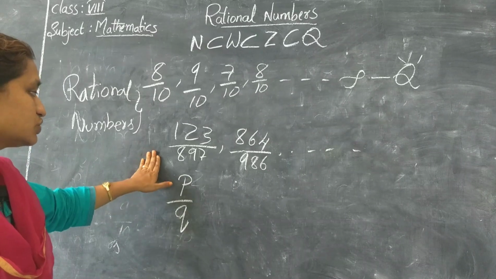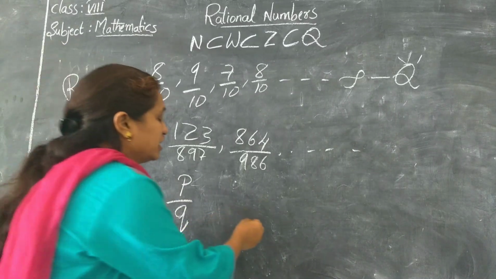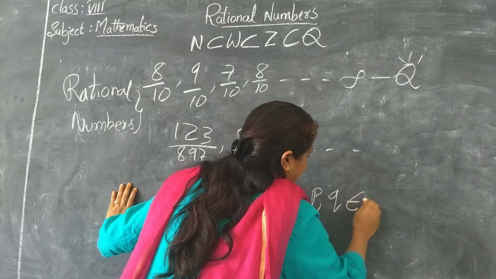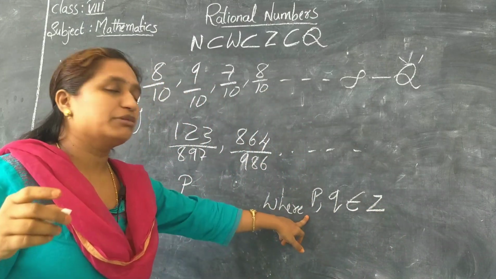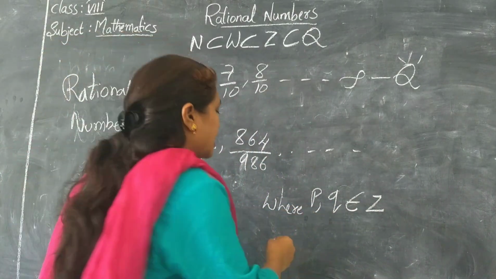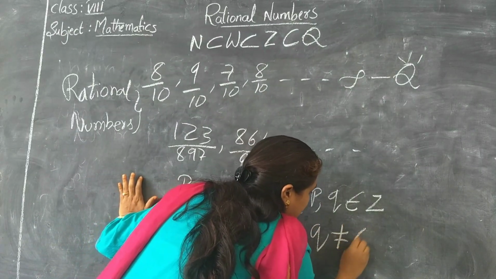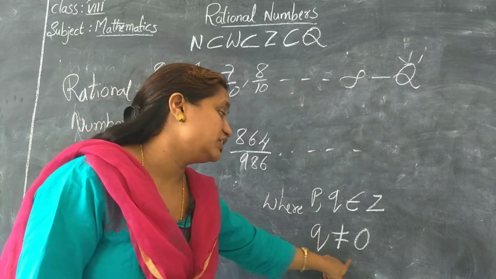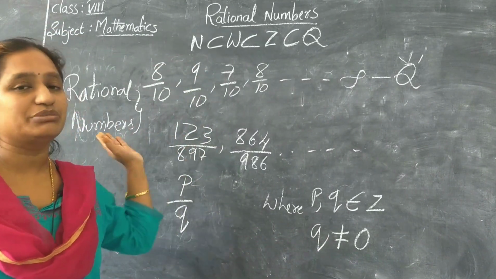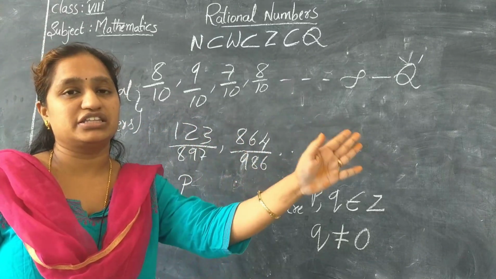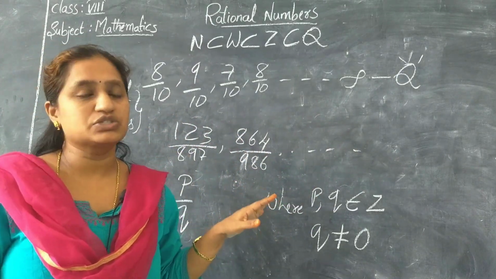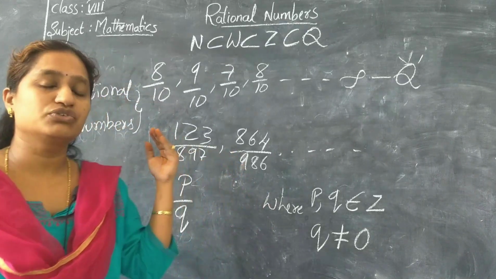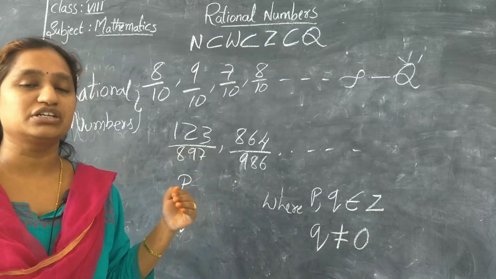So these numbers are in the form of P by Q, where P comma Q belongs to integers and Q is not equal to 0. One more thing we have to remember is Q is not equal to 0. This chapter will have an extension in the 9th and 10th and in your intermediate as well. So just remember all the basics perfectly. If you remember the basics, then you can do the chapter easily.